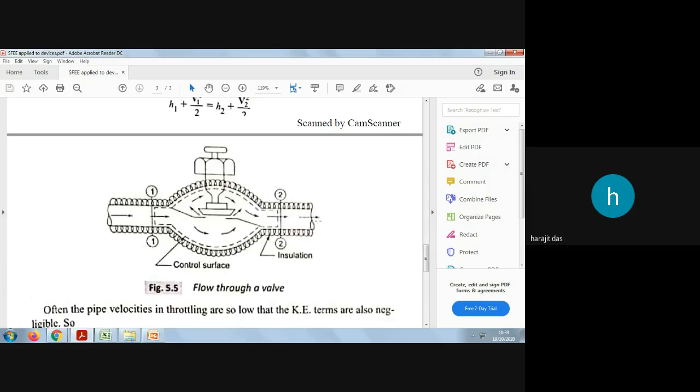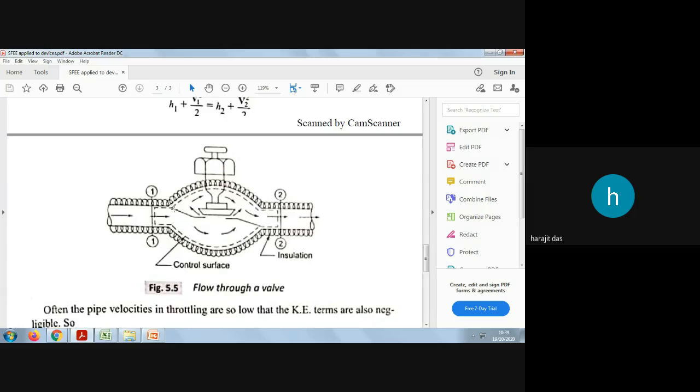Again, this is at the same elevation. Okay, and the surface is called the control surface. For any control volume, because the energy interacts through the surface, that is why the surface is called the control surface, but it is insulated. Okay, meaning no heat will enter and no heat will come out of the system. Understood? So, flow through a valve.